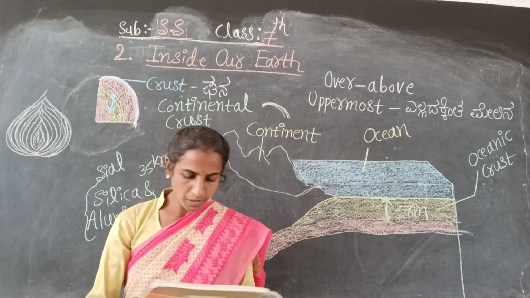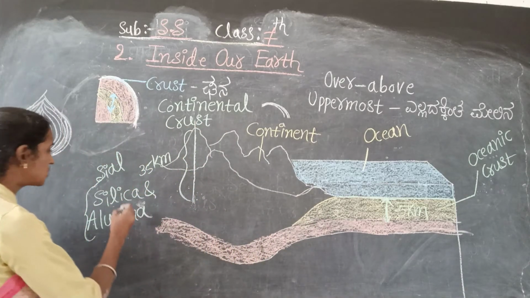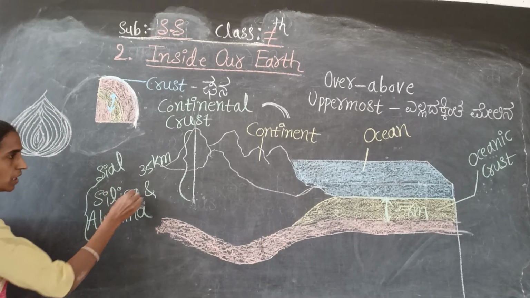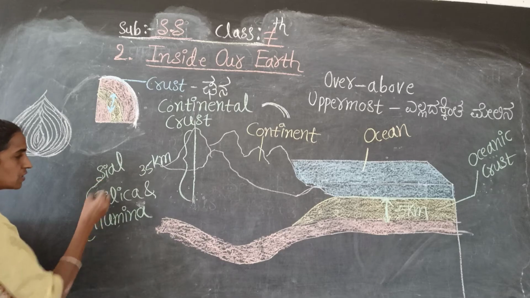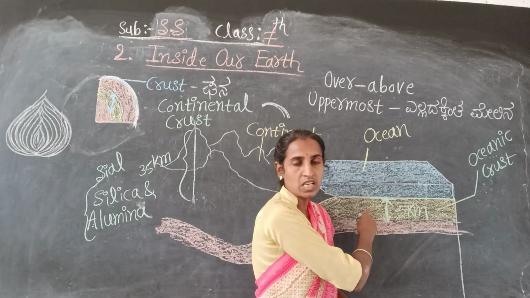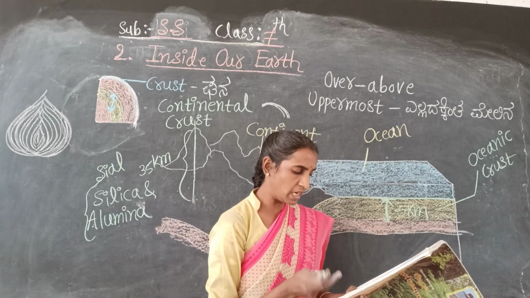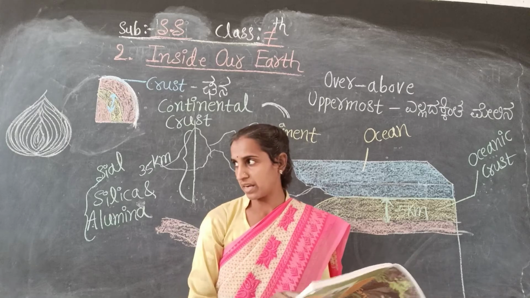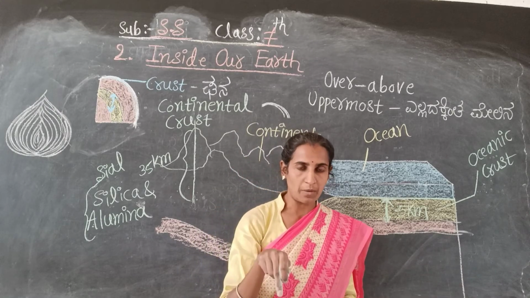So come to the next point. It is called the Sial, silica and aluminum. When the continental crust consists of silica and aluminum, that is called Sial. And the oceanic crust mainly consists of silica and magnesium, so therefore it is called Sima.